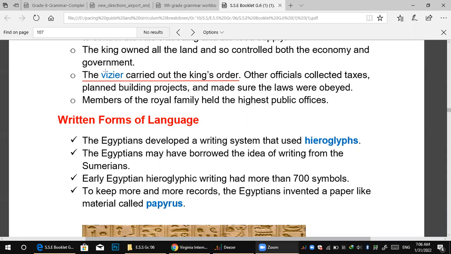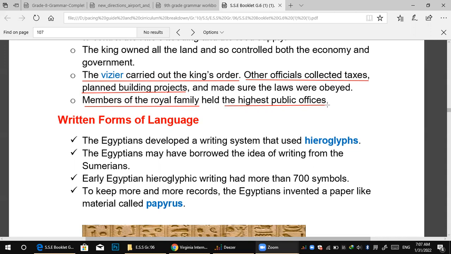So here again, the vizier carried out the king's orders. Other officials collected taxes, planned building projects, and made sure laws were obeyed. And you have to focus on the members of the royal family. Members means the niece, the nephew, the cousins, all of these held the highest public offices in the country. Okay, this is a very important note.